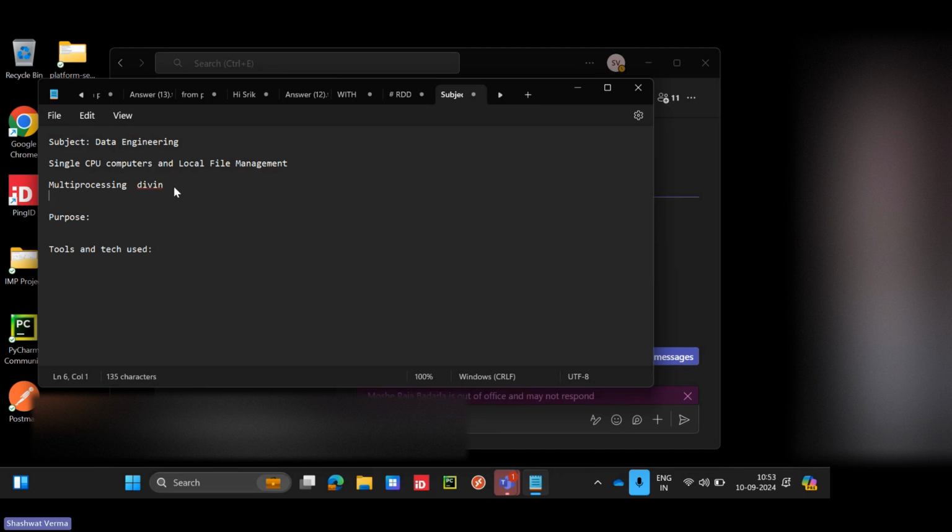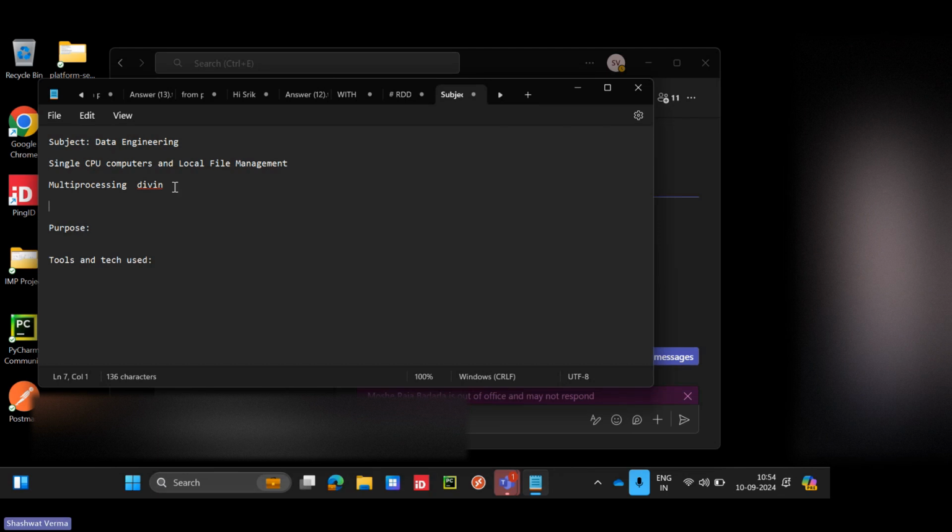So what happened when data started increasing? They felt a requirement to have multiple computers attached in a single environment or cluster, and distribute the work across them. So they came up with an idea. The first technology was Hadoop.